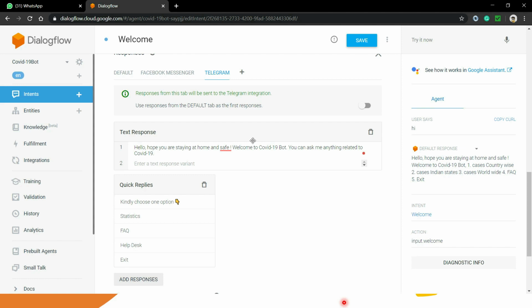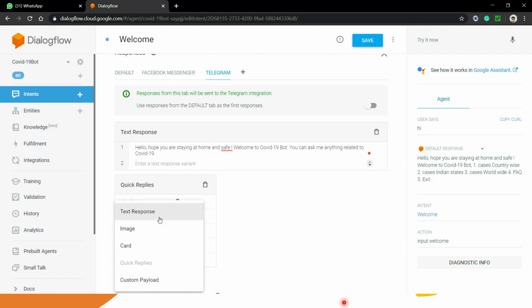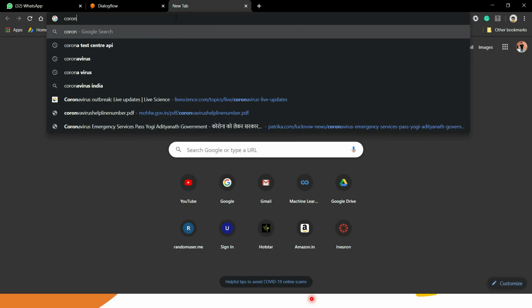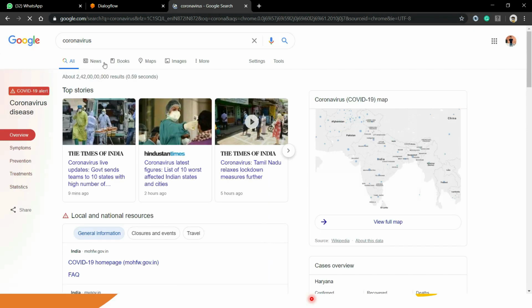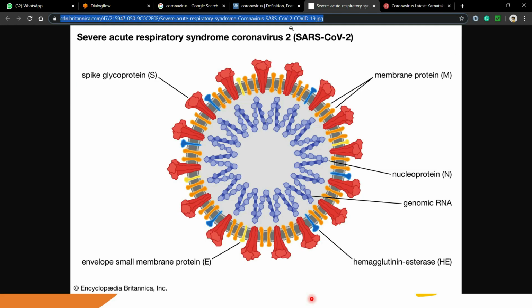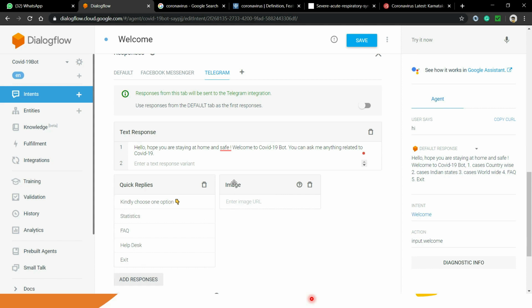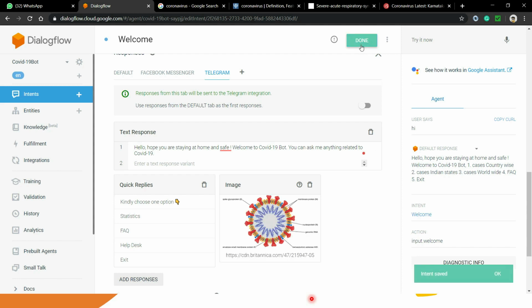Okay, so just always remember that you have a few options like text response, image. You can add an image also. Then if you add an image URL over here, let's add some image URL. Right, so we want to show this particular image in the welcome intent. Okay, so just copy the URL and go to add and click on image, and you will be able to see that the image option is available over here. Just paste that particular URL here inside the image, and then just click save. Okay, so now you will be able to see that the intent is saved, and it will do some training part.